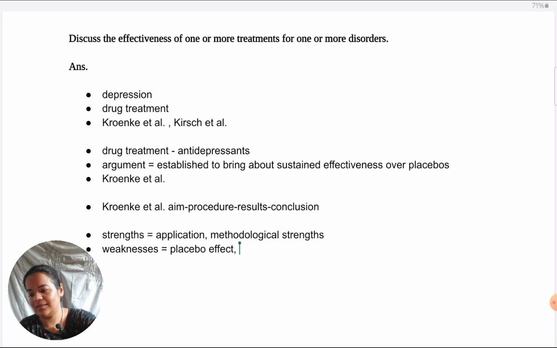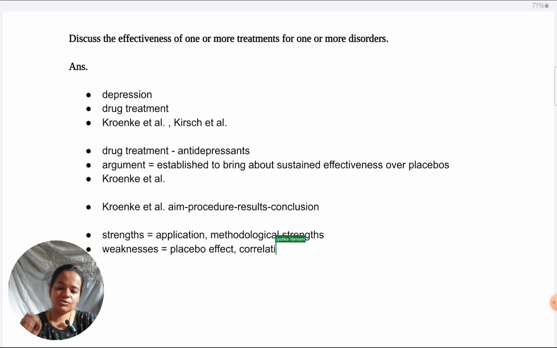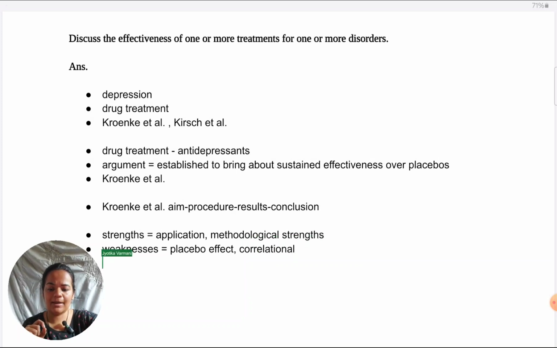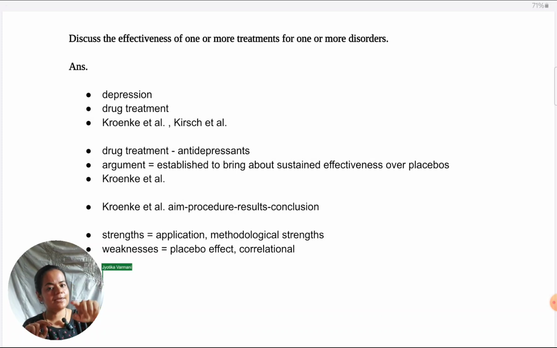And we can link it to Kroenke by saying it doesn't really help us understand, because there's no placebo control group in that study, and there are many such studies which have lacked sound methodology by not including control groups. So this explanation has only been superficial or correlational in nature. Cause and effect is very difficult to establish because of the lack of blinding and lack of control group that has existed in many studies. This point only I will use to transition into Kirsch et al.